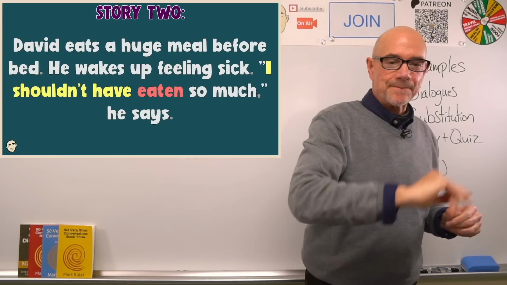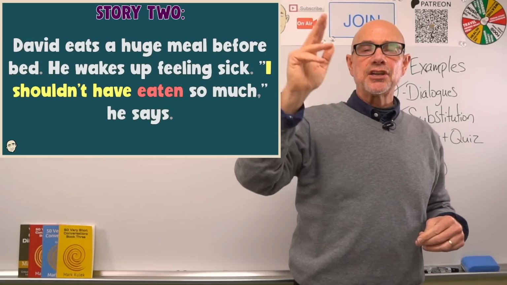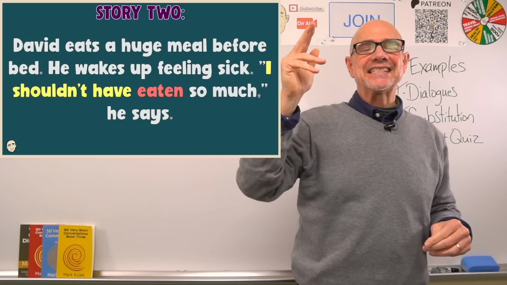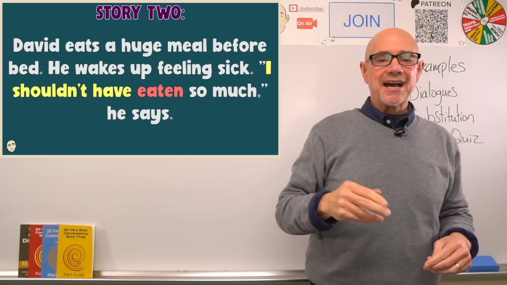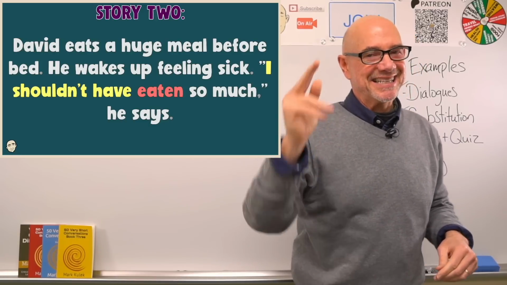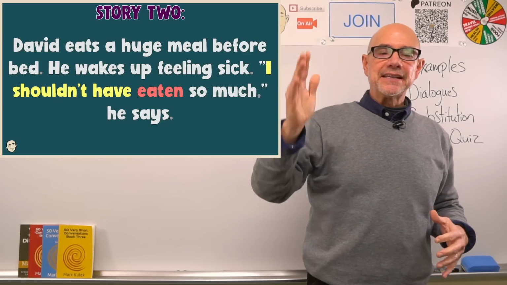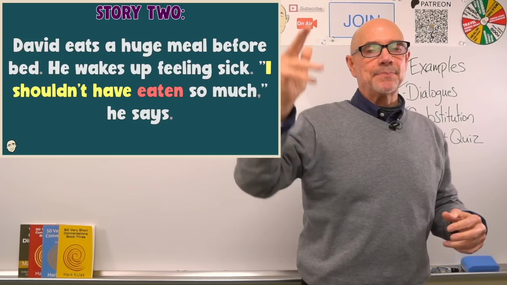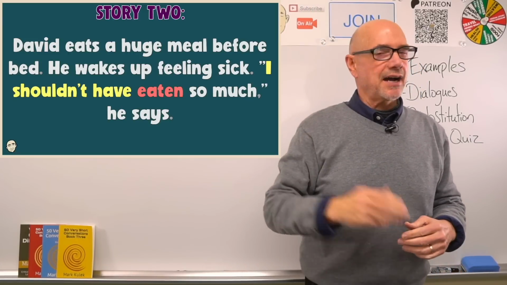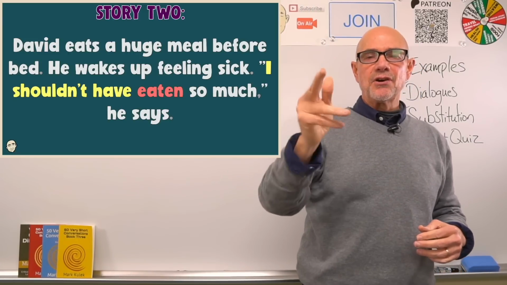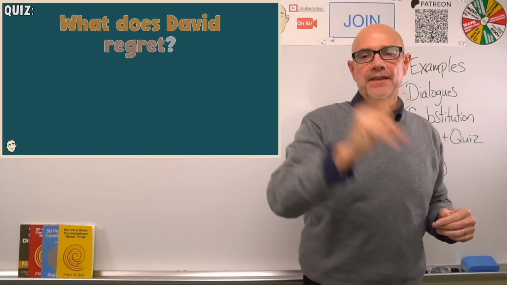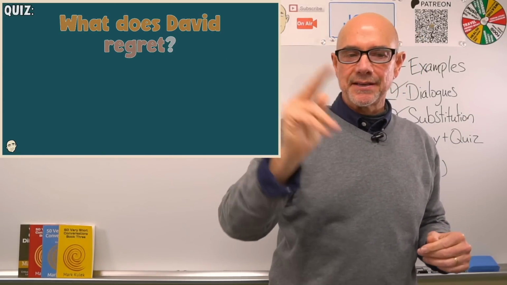Story 2. David eats a huge meal before bed. He wakes up feeling sick. "I shouldn't have eaten so much," he says. David eats a huge meal before bed. He wakes up feeling sick. "I shouldn't have eaten so much," he says. What does David regret?